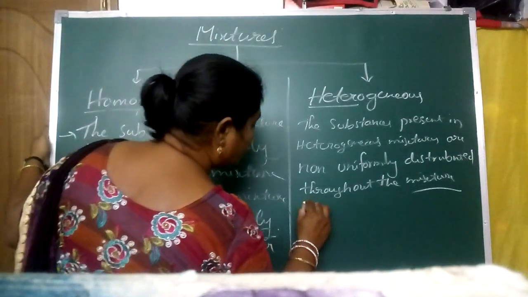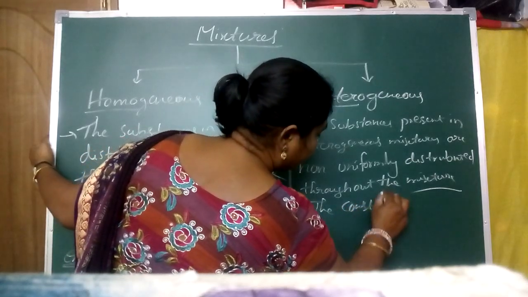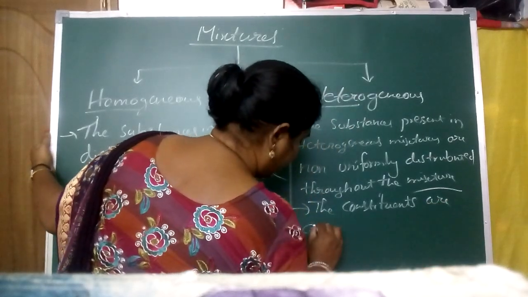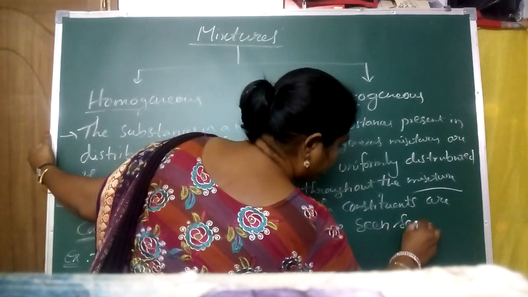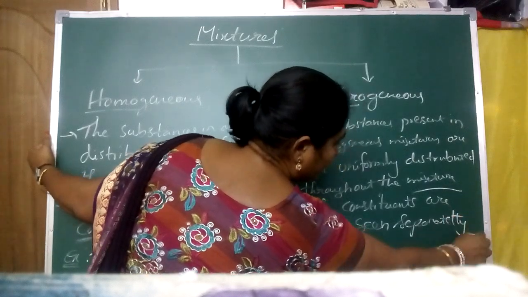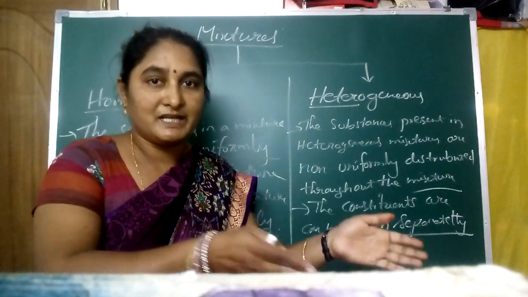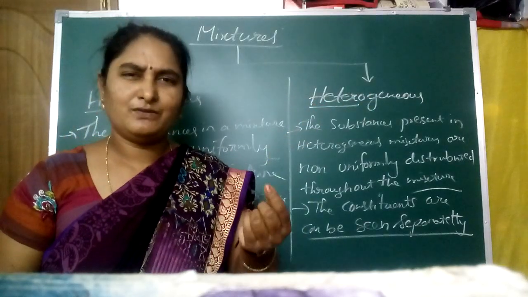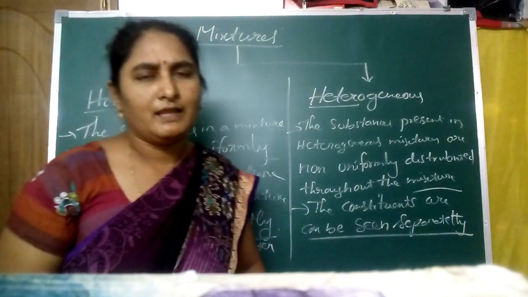Second point: the constituents can be seen separately. Then we can say what materials are present in the mixture. That is the heterogeneous mixture. Very simple differences are there.